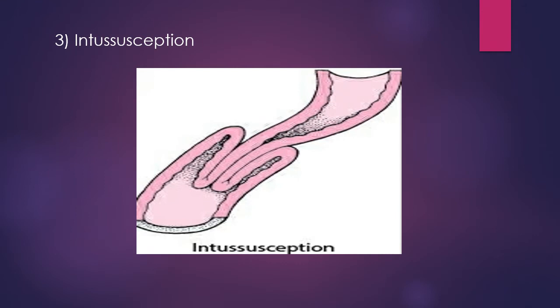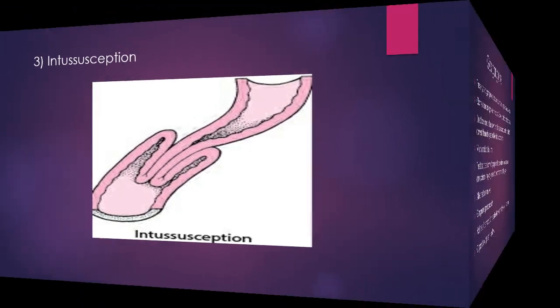The third one is intussusception. Intussusception is when one segment of intestine is telescoped into a lower segment, which obstructs the circulation and produces gangrene. I take here the three images of strangulation, volvulus and intussusception. And this gangrene is produced due to these three factors.